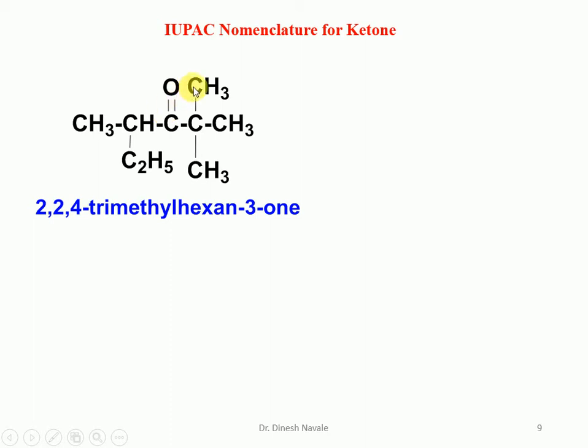Now there are methyl substituents at carbon number 2, 2, and carbon number 4. So 3 methyl substituents are there. When the same substituents are there, we have to utilize prefixes like di, tri, tetra. So 3 methyl groups are there, and it is going to become trimethyl. And the position will be written as what?